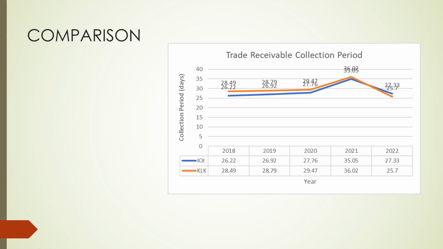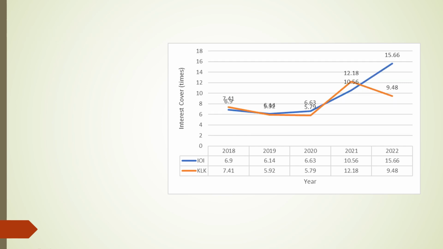Next, let's take a look at the long-term solvency ratio. For interest cover ratio, both companies have a similar ratio until 2021, as IOI's interest cover ratio surged to 10.56, indicating a notable improvement in its ability to cover interest expenses.